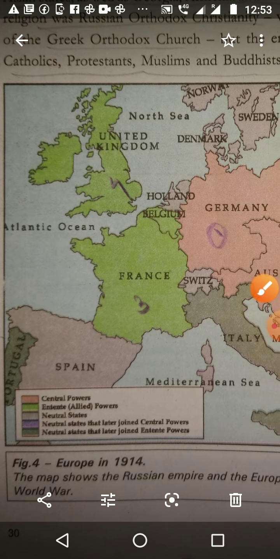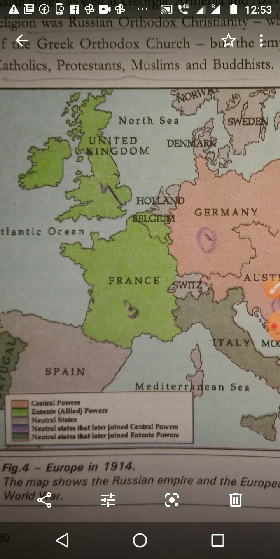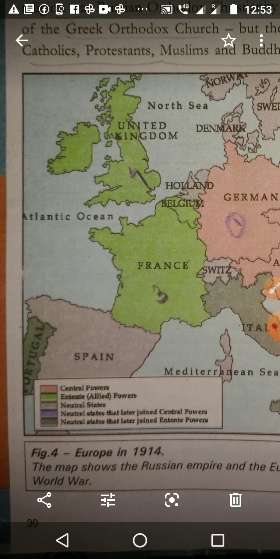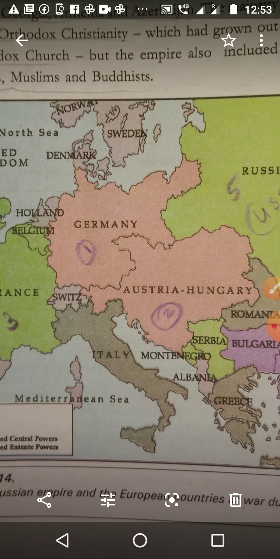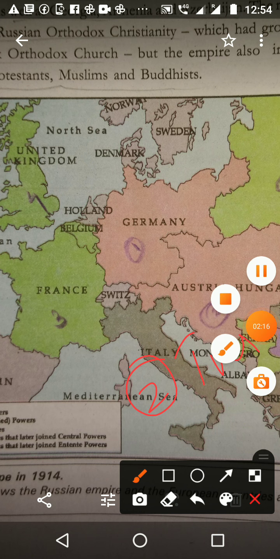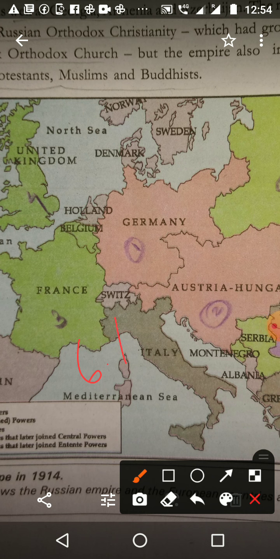Then second one, Allied powers. I have written numbers like this. Okay, France, United Kingdom, then Russia, then USA also we can't show here. Total we want to study 7 countries related to First World War. Of those, 5 countries are shown here and 2 countries' names are not shown. The sixth one is Turkey, and the 7th one is USA.